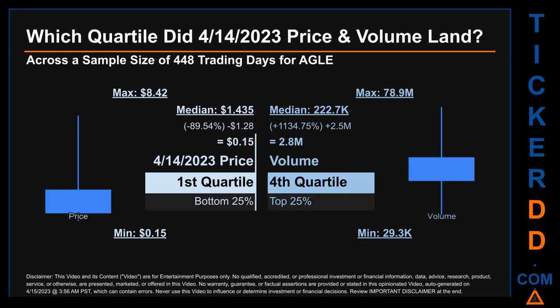Quartiles tell us about the spread of a data set by breaking that data set into quarters, just like how the median breaks the set into half. Descriptively, AGLE has a median price of $1.435. Therefore, April 14, 2023 price was lower from that middle marker by 89.54%. The day's volume of 2.8 million was more than the median by 1,134.75%.